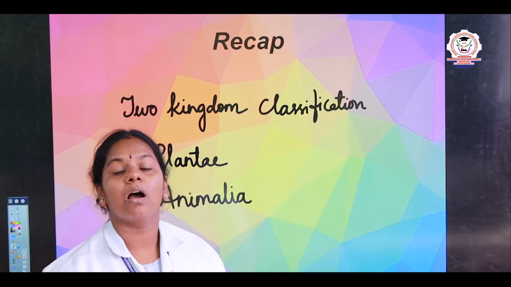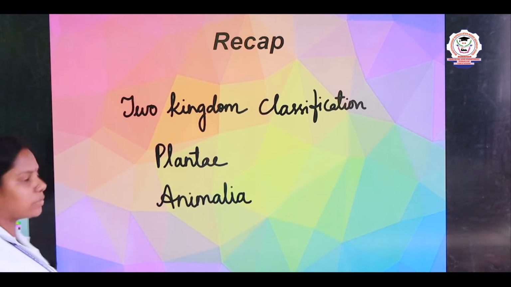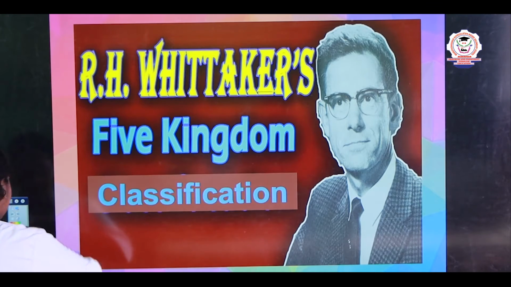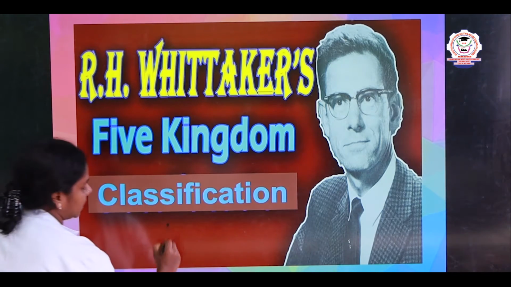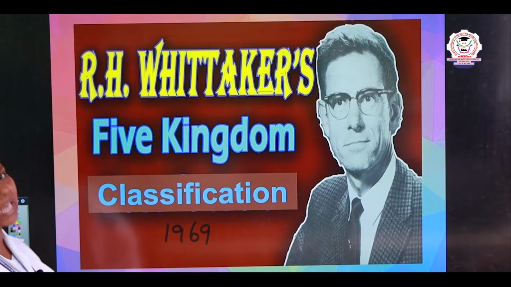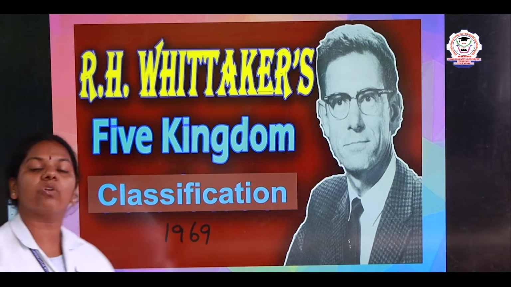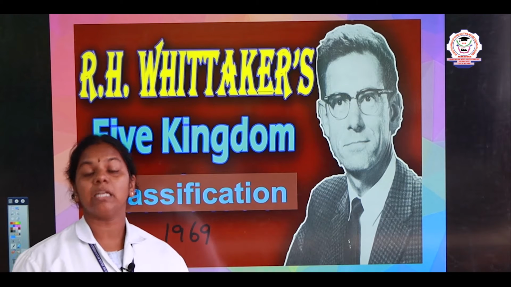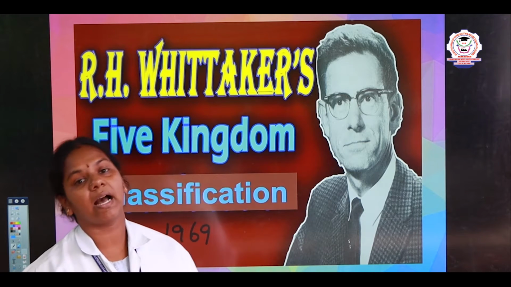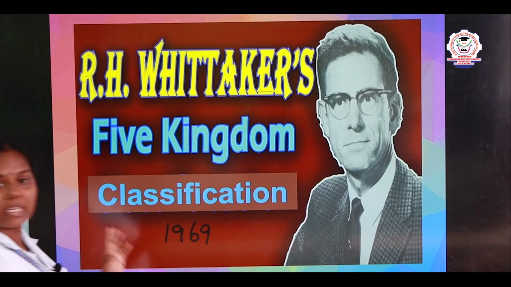It was given by R.H. Whittaker. So, let us go into the topic. R.H. Whittaker, in the year 1969, proposed the five kingdom classification. What is involved in the five kingdom classification is Monera, Protista, Fungi, Plantae and Animalia. So, let us see one by one.